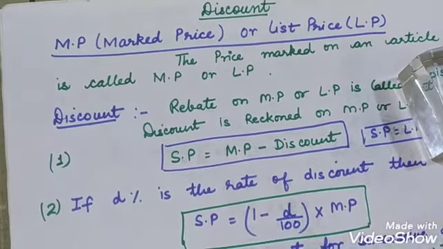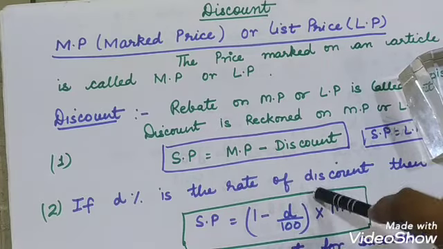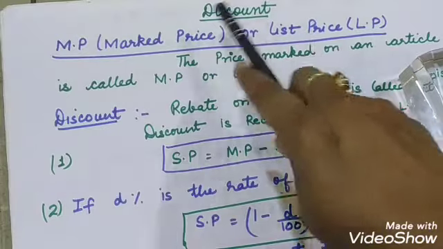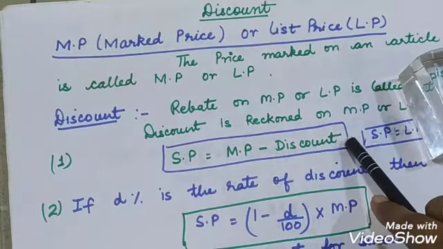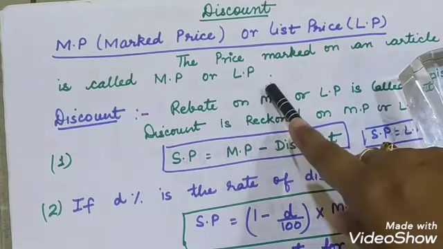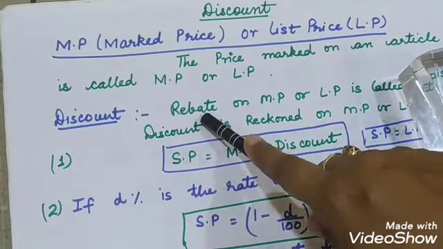When you are going to a shopping center, you have seen a tag is attached to each item, so the cost written on the tag is called list price or marked price. Both are same. So the price marked on an article is called marked price or list price. Now what is discount? Discount is a rebate.